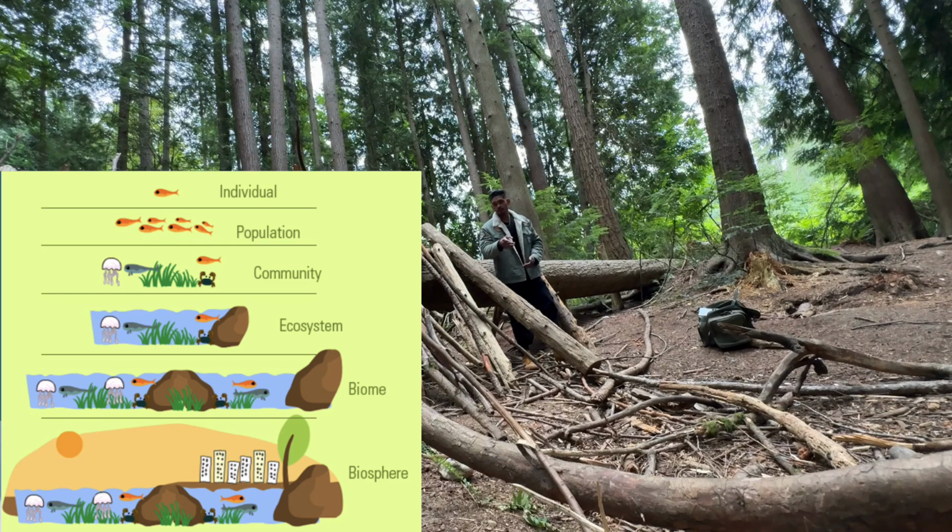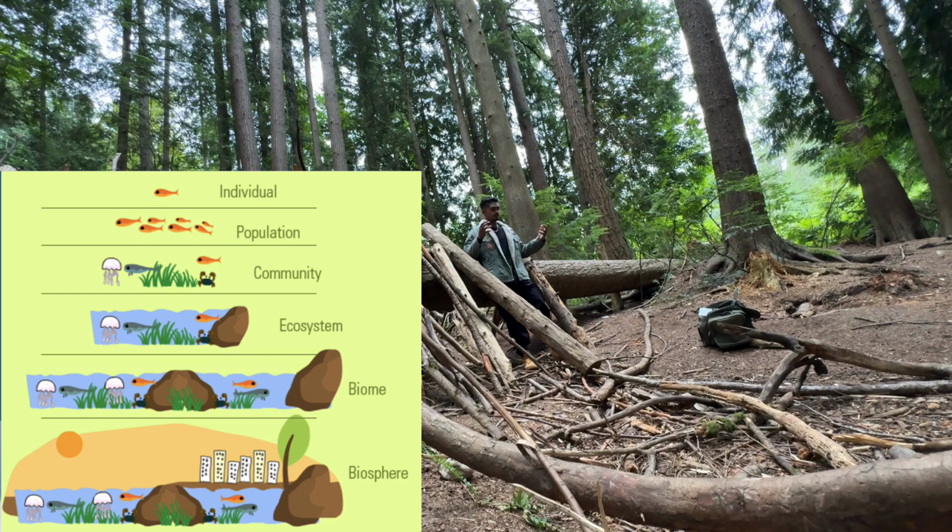Now, populations that share their environment and interact with populations of other species are communities. Think about you and your family as one species. You and your family might link up with your friend's family at the community center. My school goes to Edmonds Community Center. That's a great place to go, have a swim with your friends. That is a community center bringing together multiple families, multiple populations, creating a community.